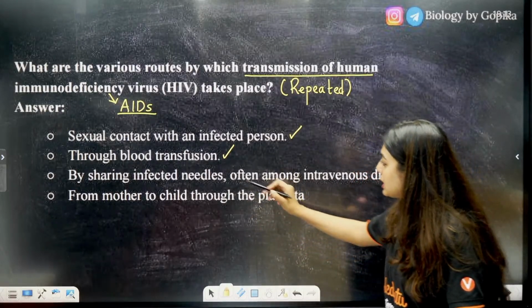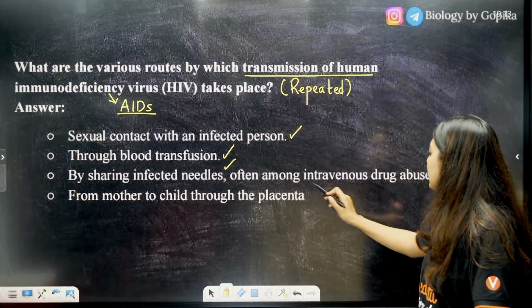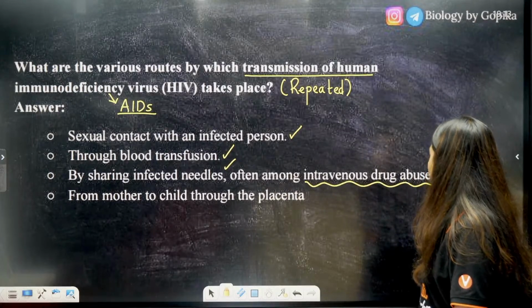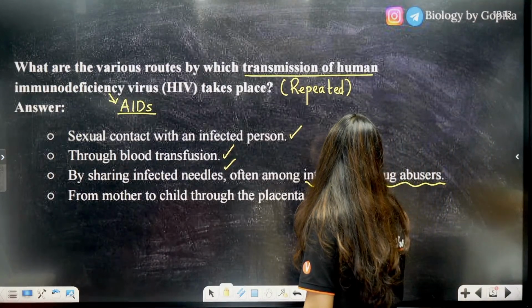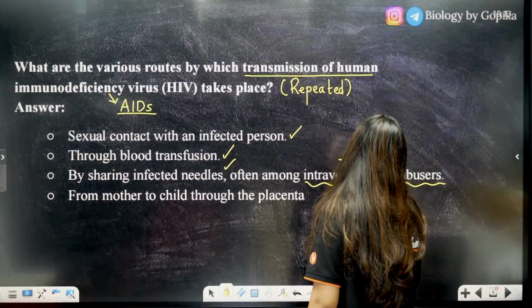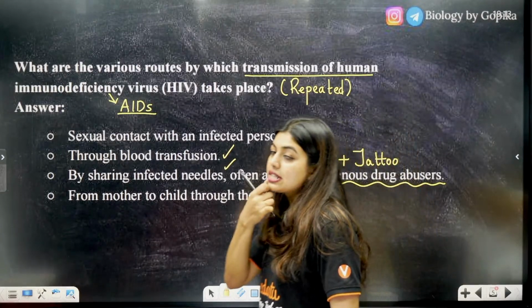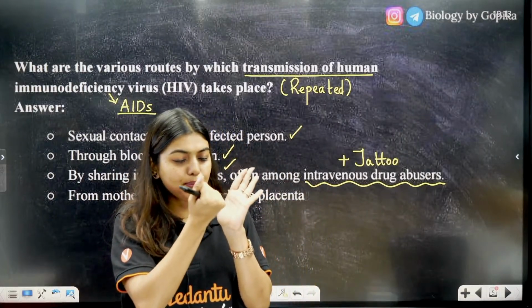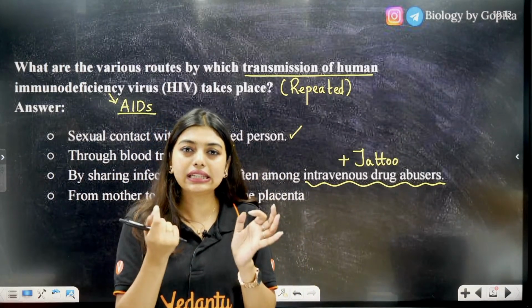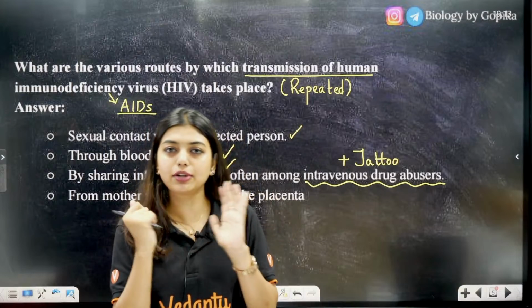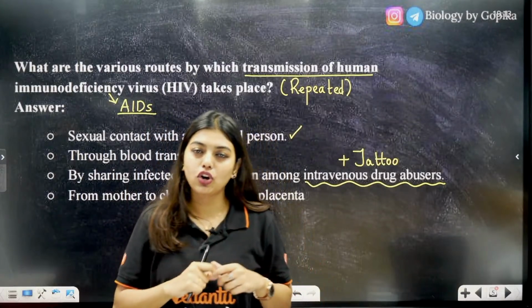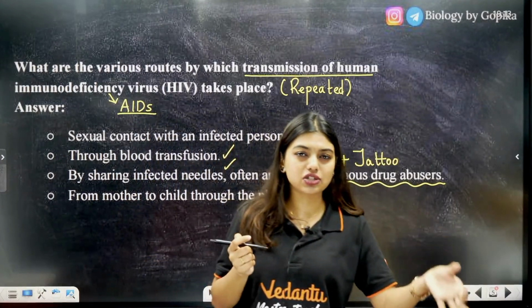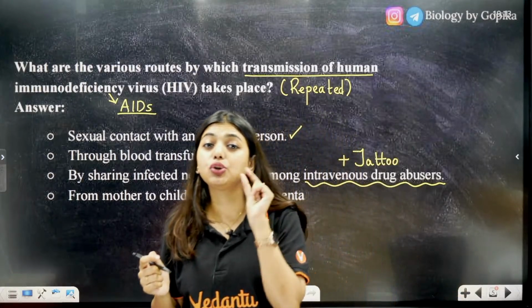Second is by sharing needles, often among intravenous drug abusers, plus in tattoo cases. When we do a tattoo, the needle is poked over and over, and there are chances that some blood will come in contact with the needle. If that is immediately transported to another person, it can happen.